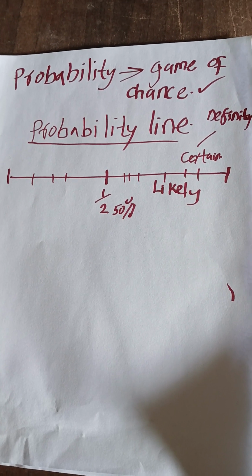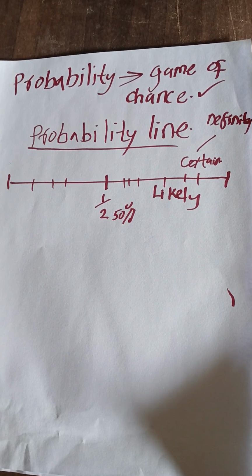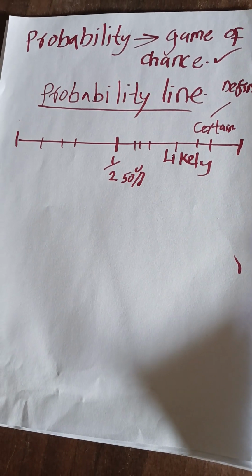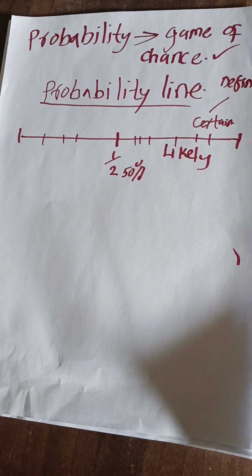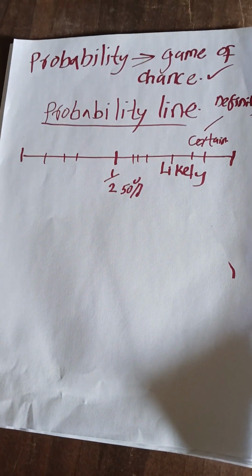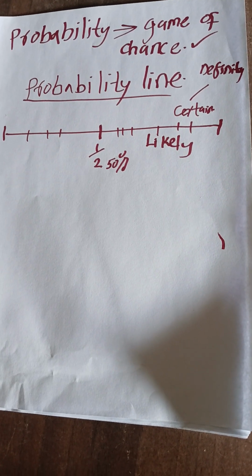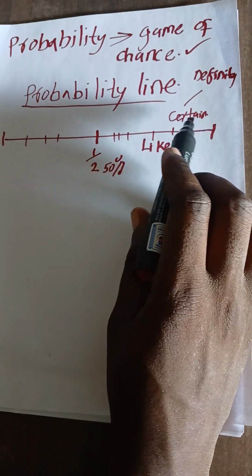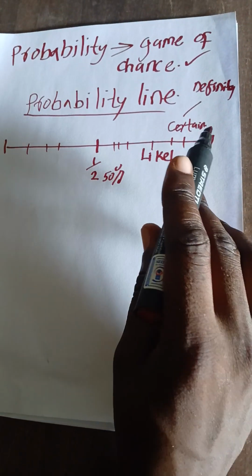Then after that, you have to know there is always a probability line, which can guide us as we look into probability. A probability line, as you can see here, has the likely side and the unlikely side. The likely, or certain, side is where something will definitely happen at the end of the day.